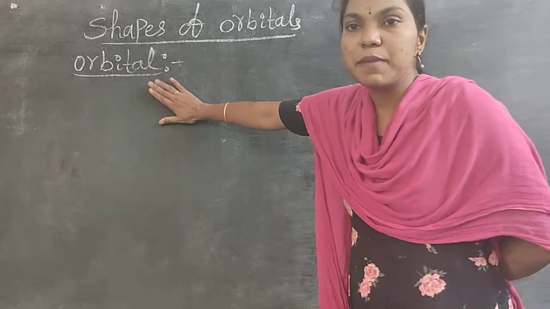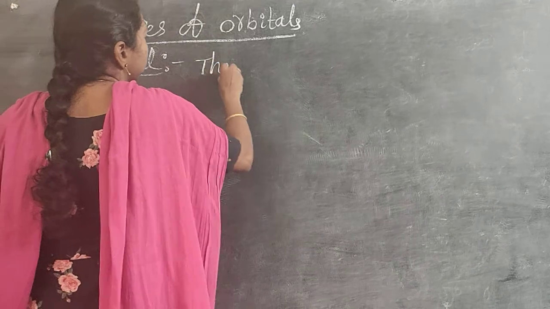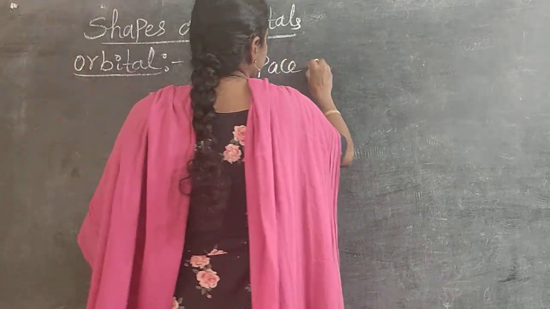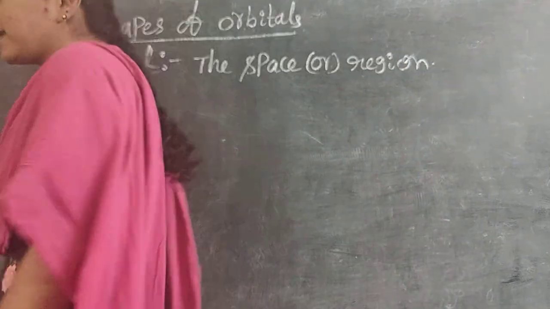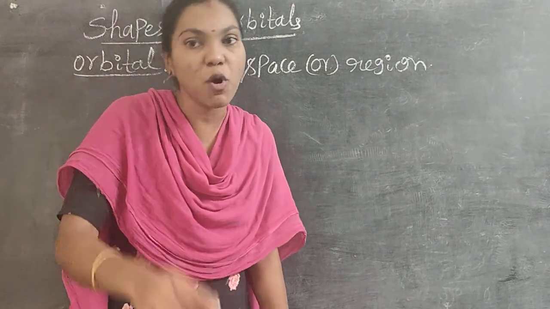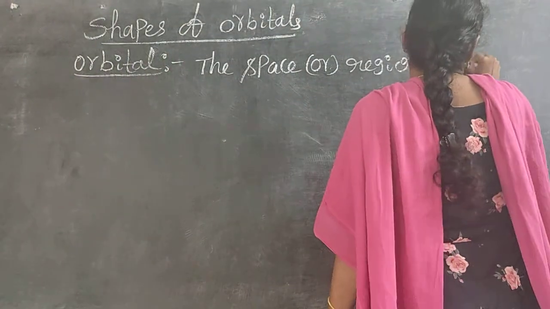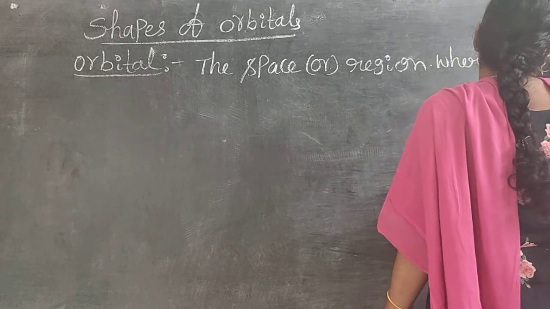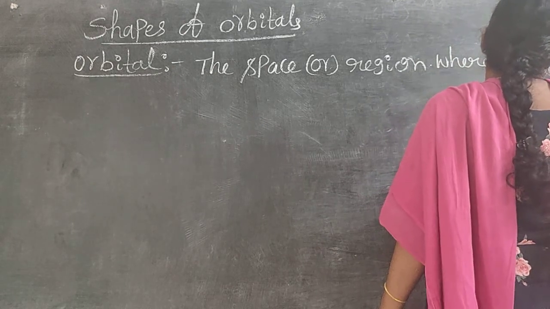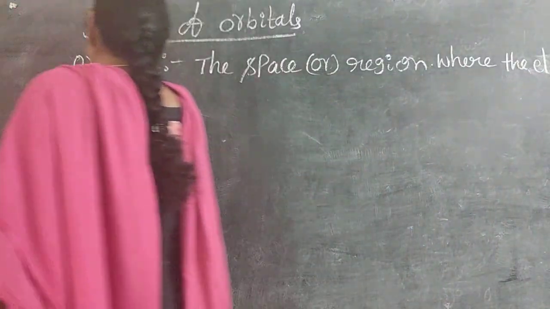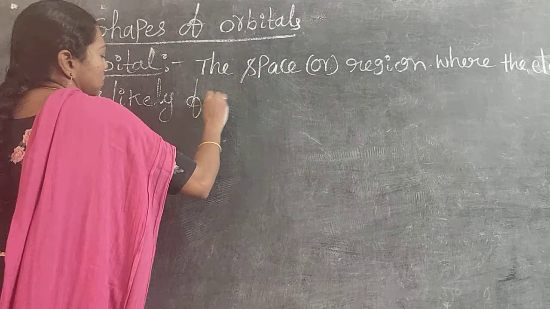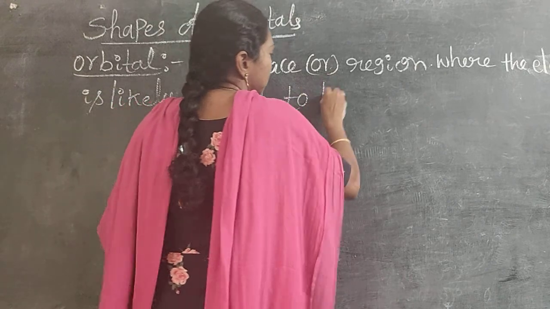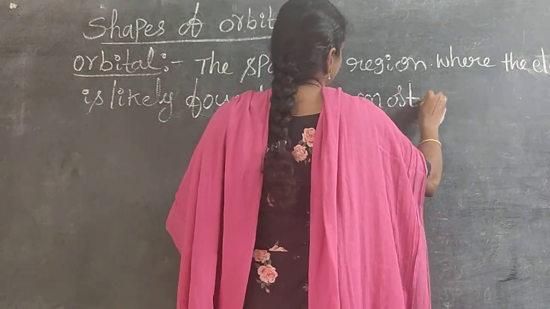Now, what is meant by an orbital? Nothing but the space or region where the electron is likely to be found the most. Do you understand?